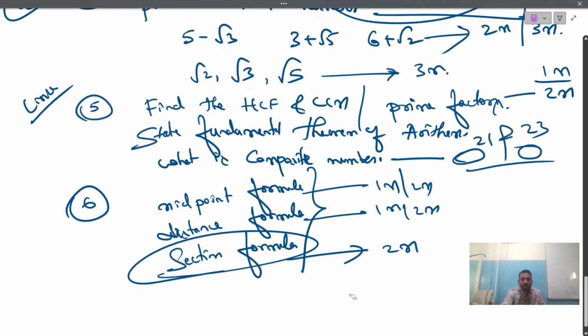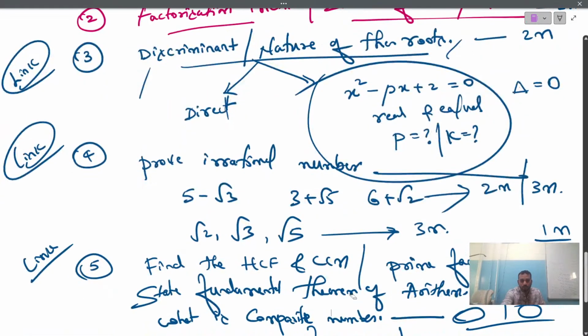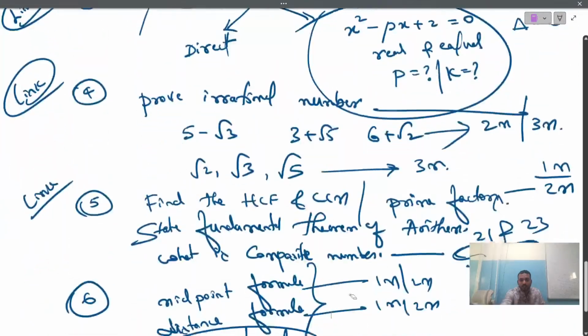Now, how many marks have we covered till now? As you can see, elimination method 2 marks, factorization method 2 marks, discriminant or nature of the roots 2 marks, proving irrational number 2 marks. 2 plus 2 is 4, 4 plus 2 is 6, 6 plus 2 is 8.